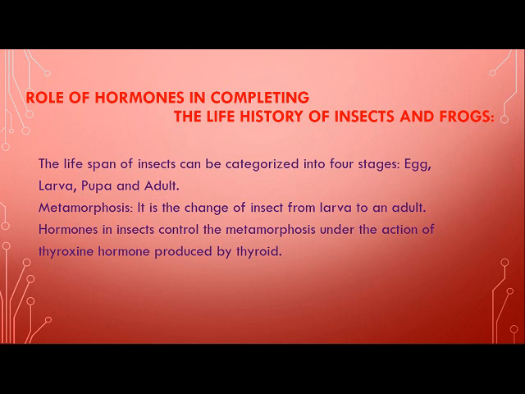Okay. Now, one more concept I wish to introduce today, children. Role of hormones in completing the life cycle of insects and frogs. You remember the process of metamorphosis? Yes. Metamorphosis is influenced by the presence of iodine in the water. And children, iodine influences the thyroxine hormone. Okay. So, in case of other living organism also, hormones play a very vital role.